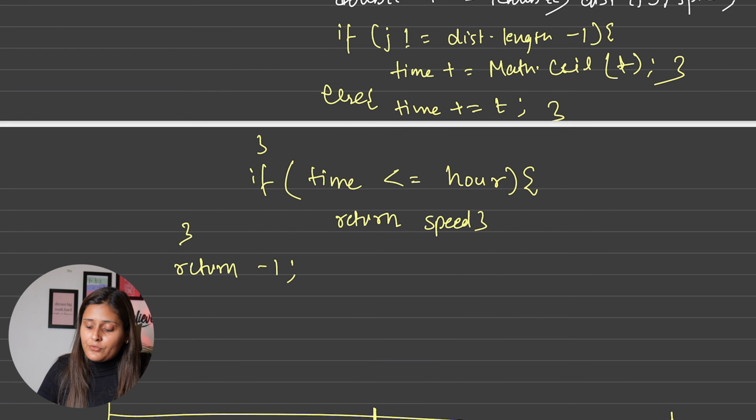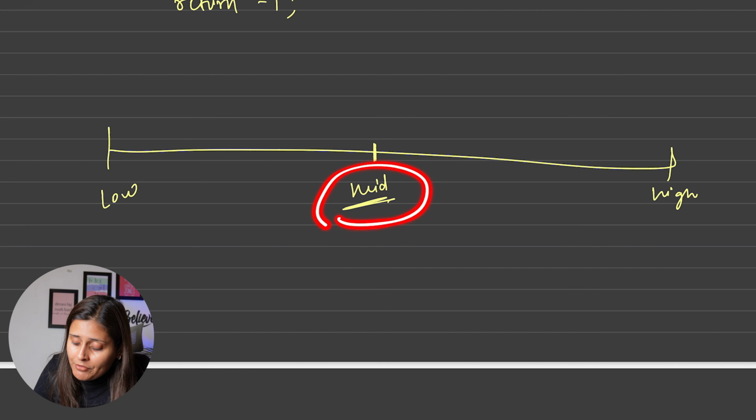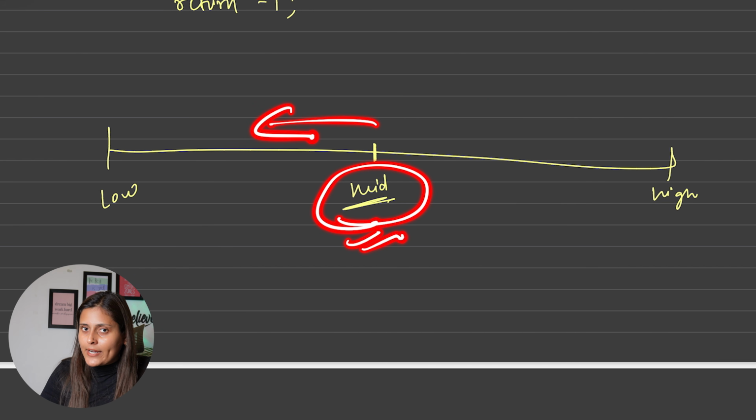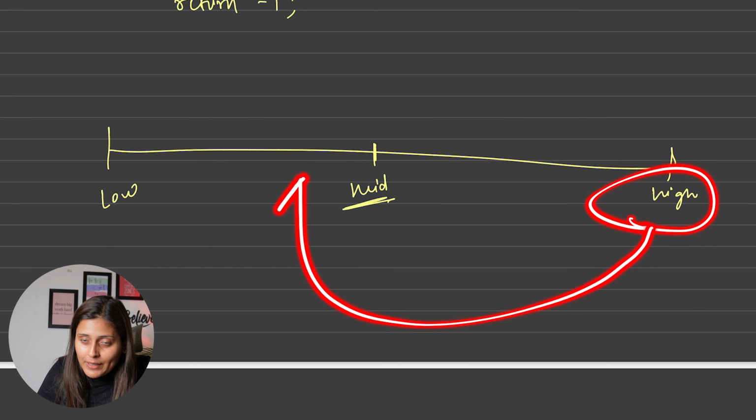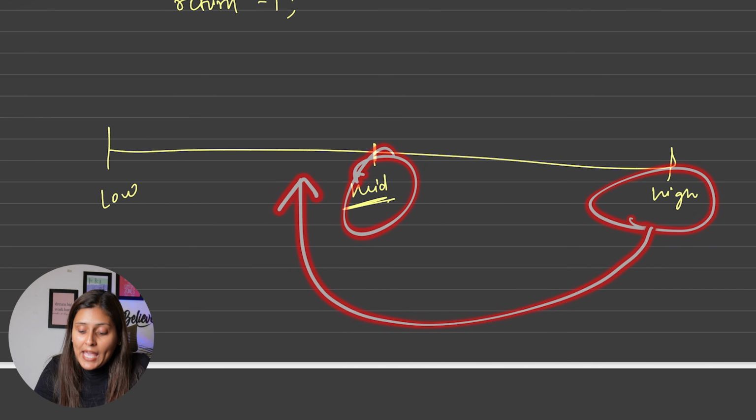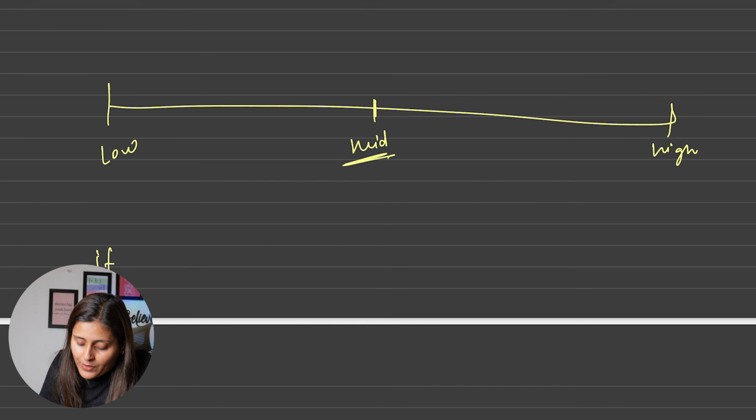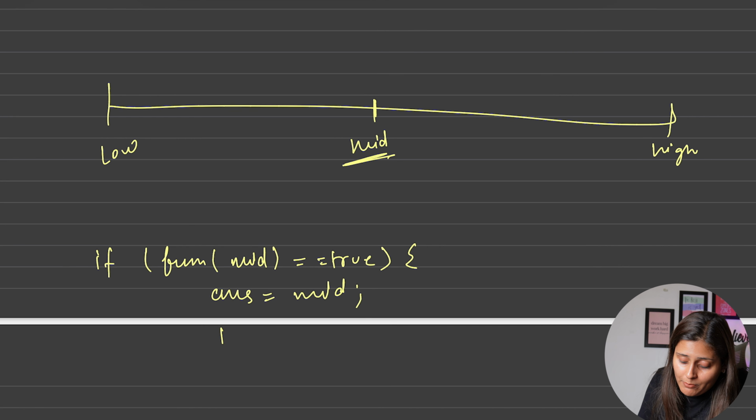If this function returns true, meaning it was possible with this mid, and I want a minimum speed, then definitely I should go towards the left side, right? So we will move the higher point to mid minus 1. But wait, mid can be our answer, because you saw that with mid it was possible. So if the function returns true with the mid speed, mid can be our answer. We will save it in the answer variable and then move our high pointer to mid minus 1.